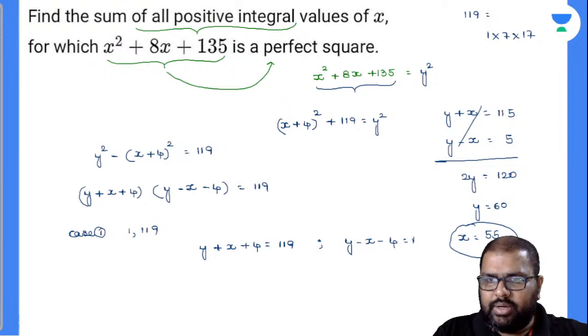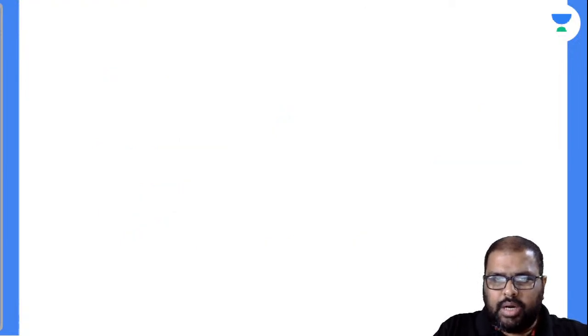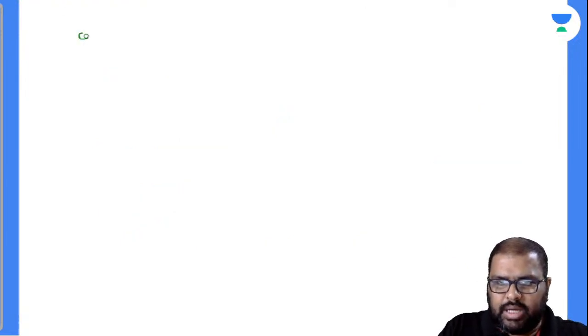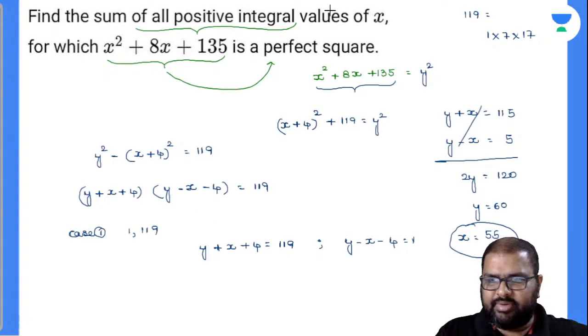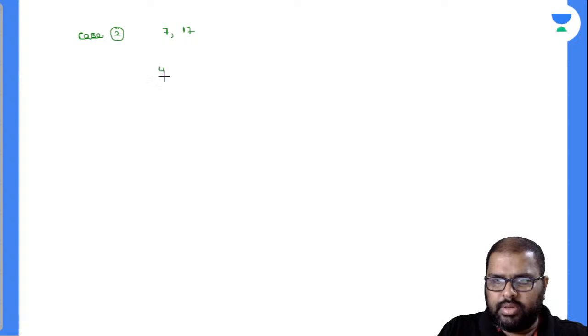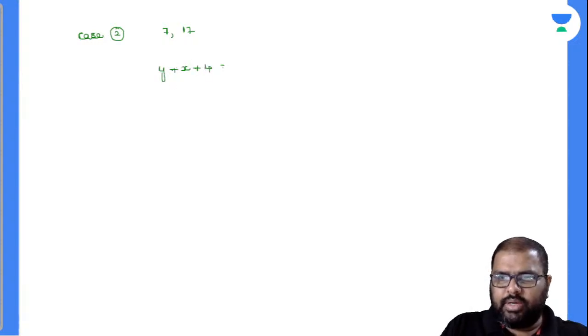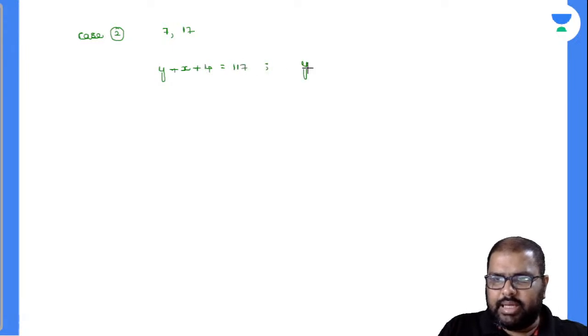Case 2: I will take my prime factors as 7 comma 17. And you know the equations there: y plus x plus 4 is equal to 17, and y minus x minus 4 is equal to 7.